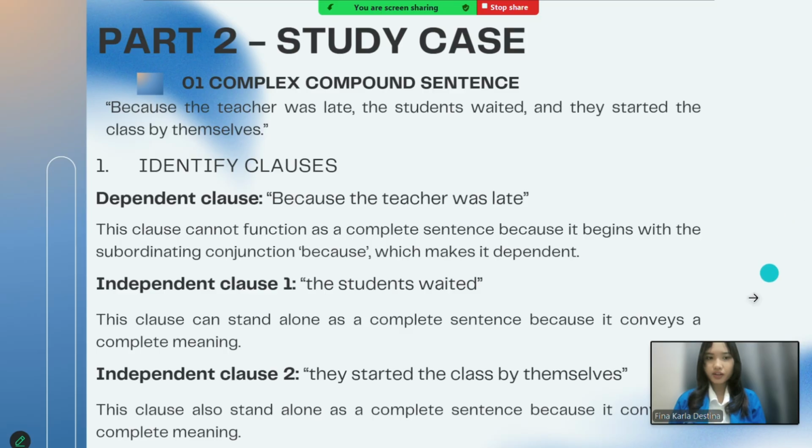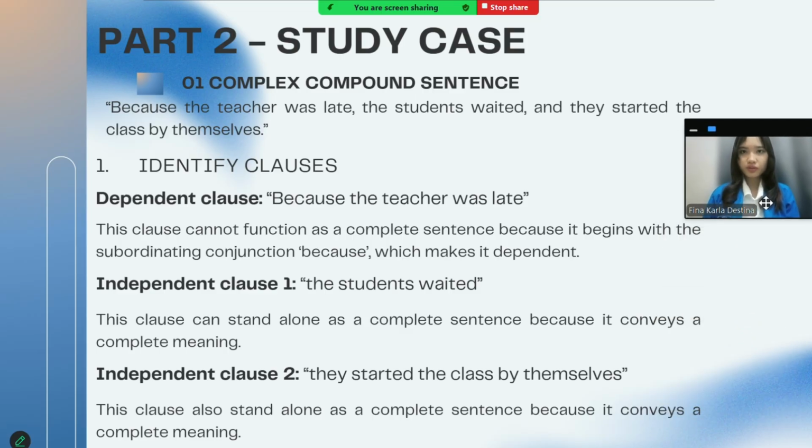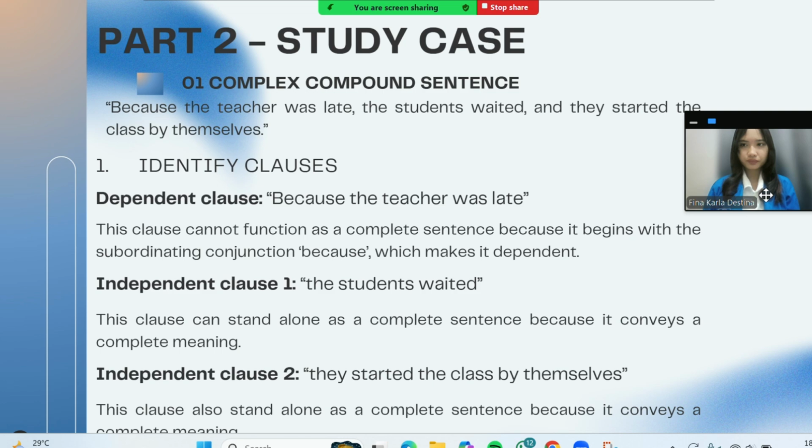And then there is Part 2, case study. Part 2, page 1, compound-complex sentence. The sentence is: Because the teacher was late, the students waited and they started the class by themselves. First, identification of clauses. The dependent clause is: because the teacher was late.